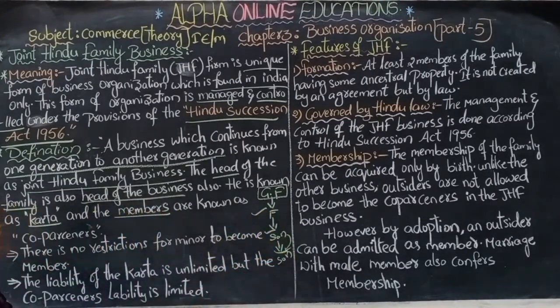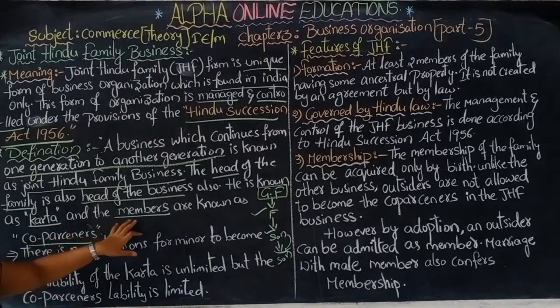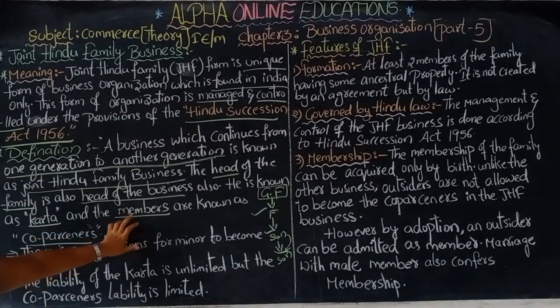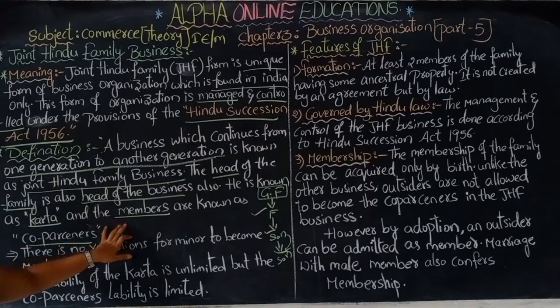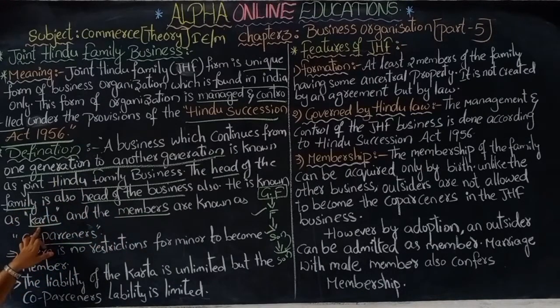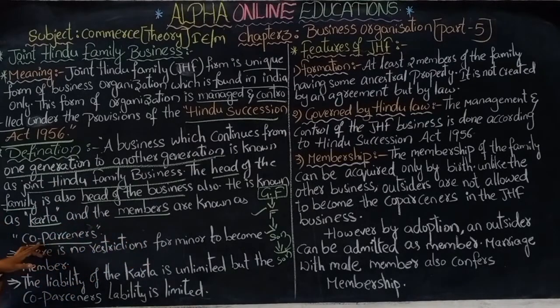They become co-partners. The head of the family, the head of the business, is a Karta, and the members of the business will be the family members. Head of the family is Karta, and the remaining members of the family become the co-partners.